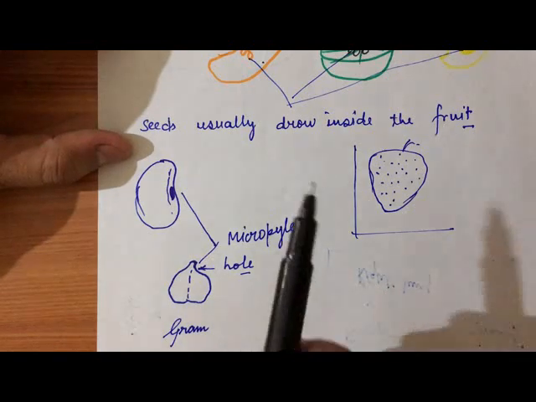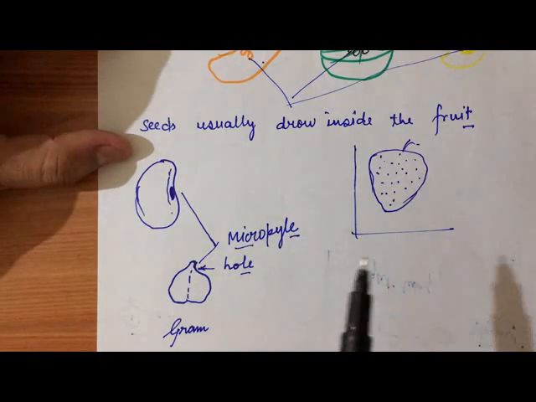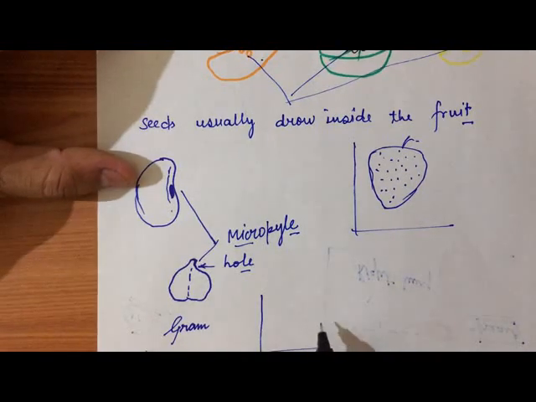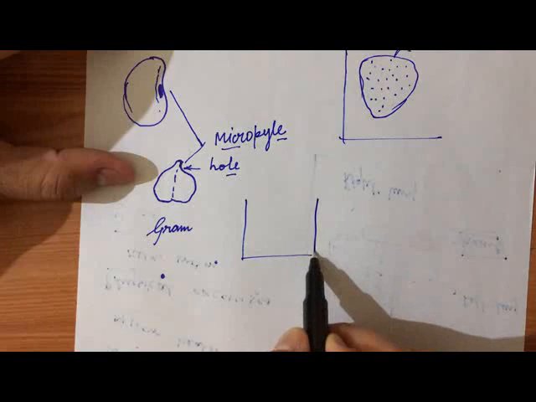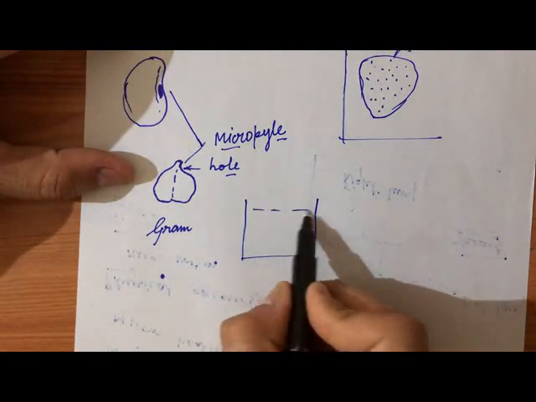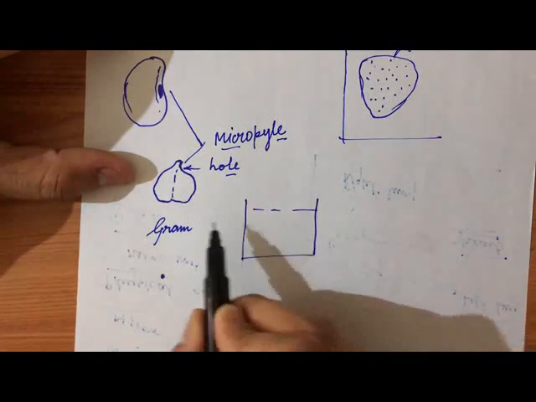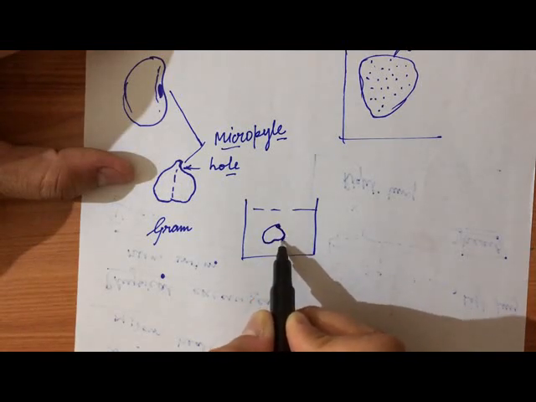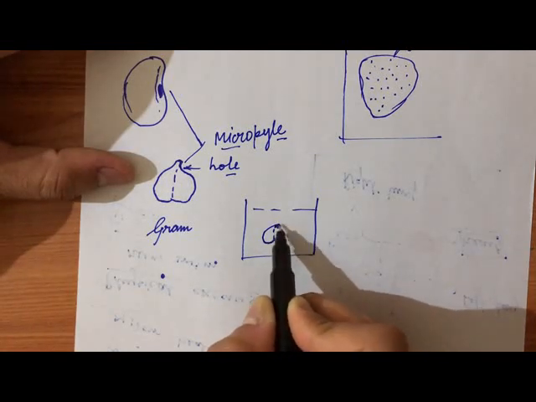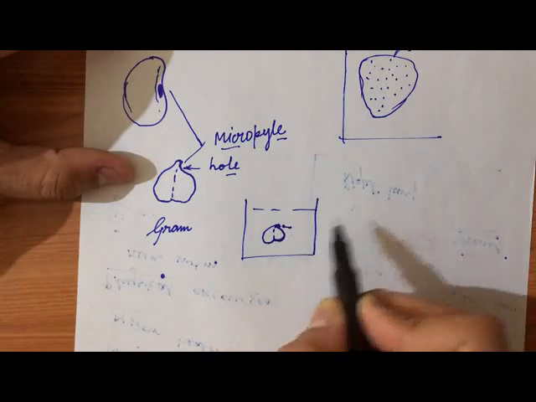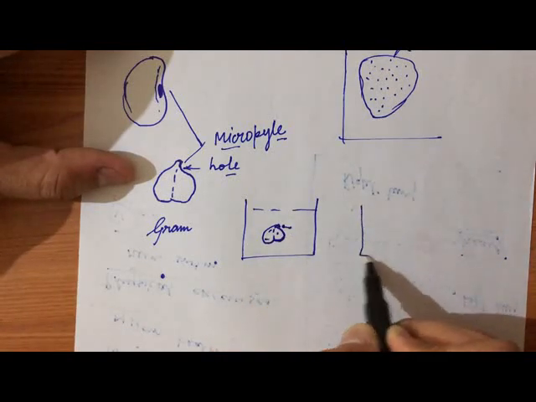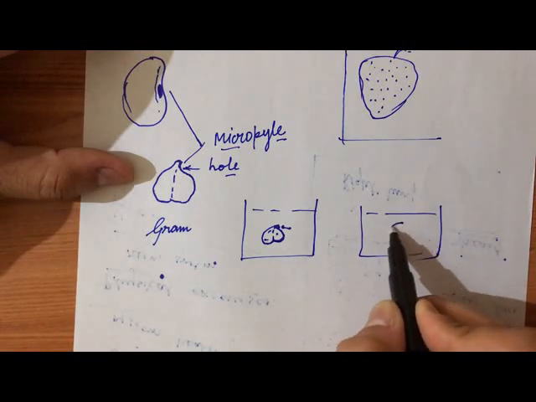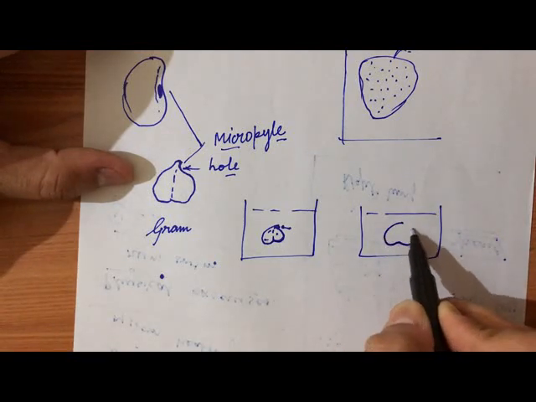So what is the work of this hole? When we soak the seeds in water, suppose that I have kept them inside water, after some time it will soak some water and it will become large.